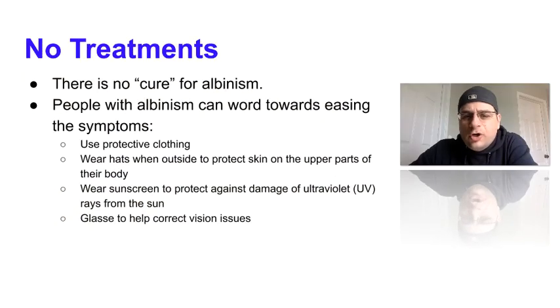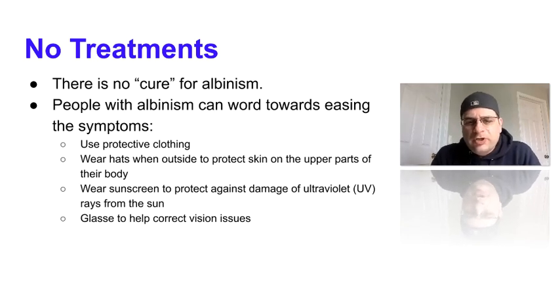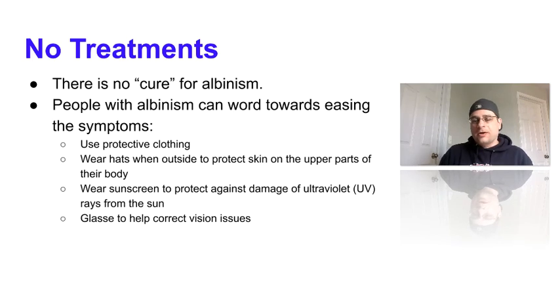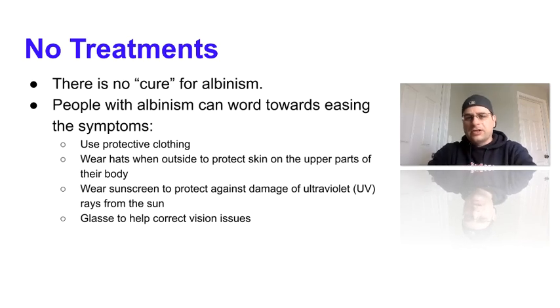There are no treatments or cures for albinism. People with albinism can work towards easing their daily conditions with the symptoms. So one would be to wear protective clothing to help protect their whole body from the UV radiation. Two would be to wear a hat to help protect against UV radiation on top of their head. Third would be to wear sunscreen to protect exposed portions of their body, like the arms or their face. And then finally would be to wear glasses to help correct vision issues.